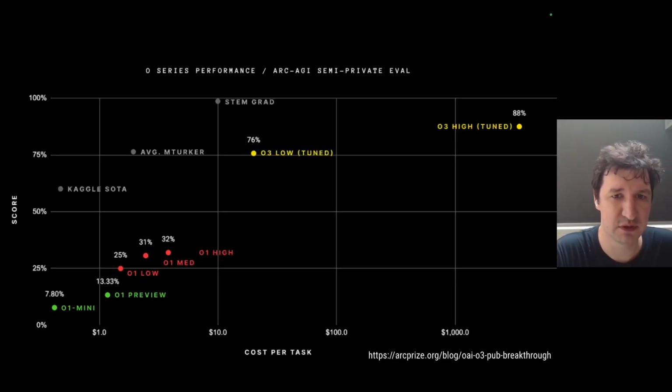So this is a plot from the organizers of this competition, this kind of IQ test for AI, and I encourage you to check this blog post. It's very interesting. It's a reflection of its creator on this recent breakthrough. There are a couple of interesting things on this plot. One, you can see that there are high and low models. High means that more computational resources were allowed when solving these tasks. What people discovered is that if you give these models more time to solve these problems,